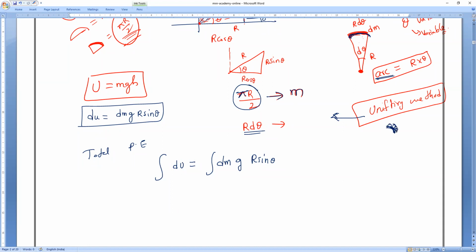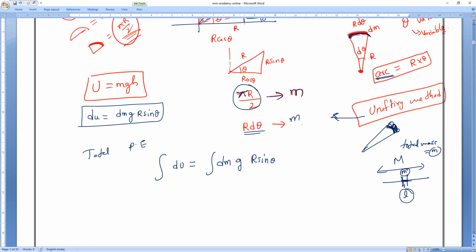Do you understand, guys? Total mass is equal to M. Now we want only the mass of the small arc, that part of the chain alone. For example, if the total length is L meters and the total mass is capital M, and I want only this mass, then I will cut this part from the total length. Am I right or wrong? So by the unitary method, we'll work it out.